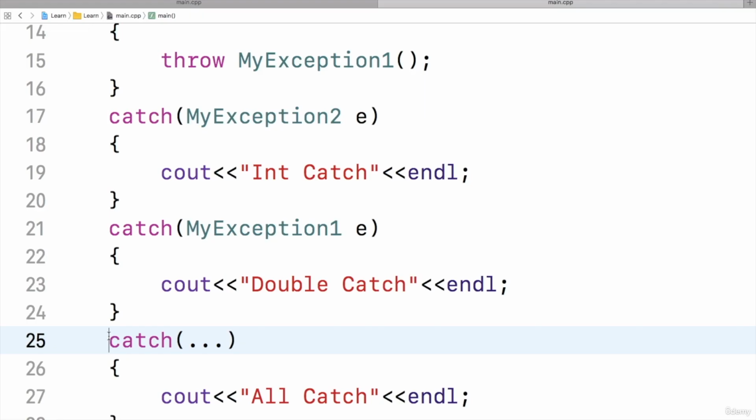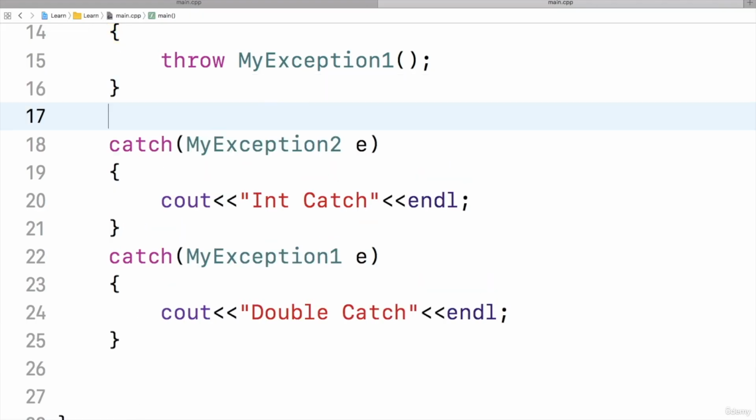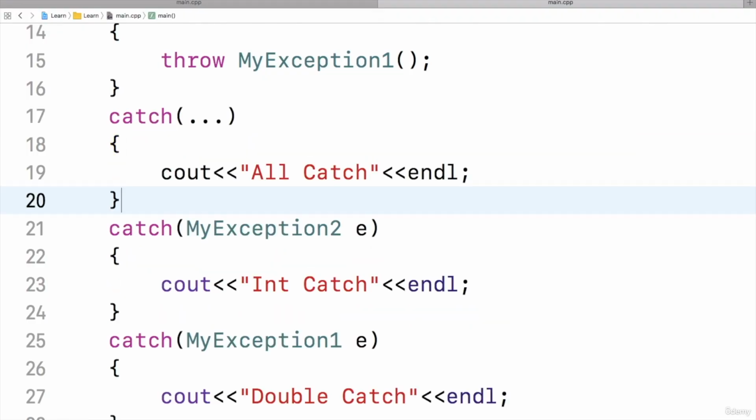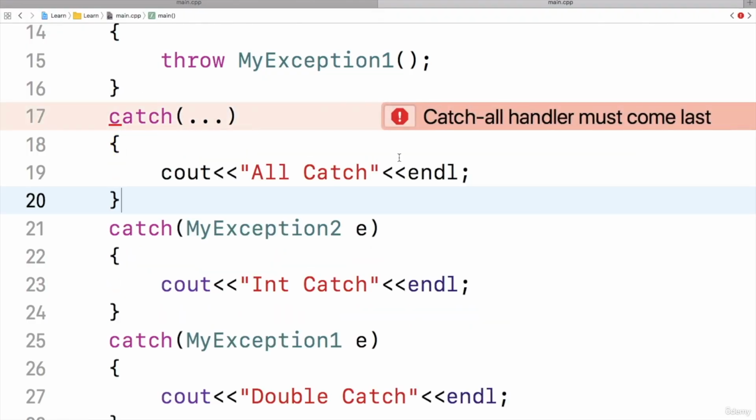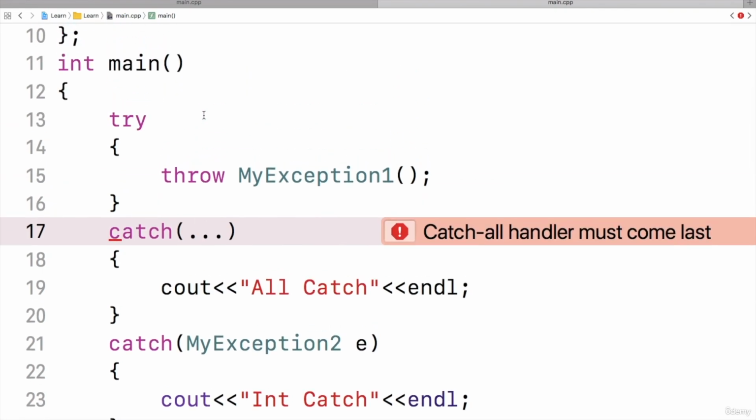And one more thing, I will remove this catch block from here, and this universal catch block, that is the all catch block, I will paste it here. Let us see what happens. Again, catch all handler must come last. So yes, this handler must be at the last. This will catch all the exceptions, so it must be at the last. So that's all about various catch blocks, and I have even shown you that we can write try and catch inside try and catch block. That also you can practice and check.